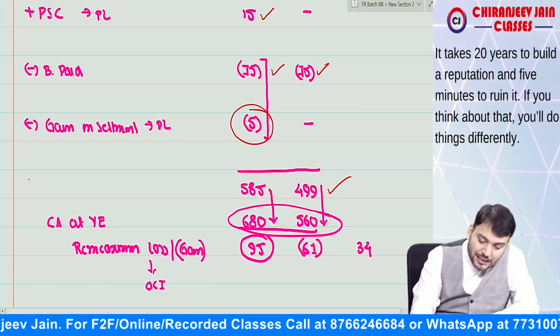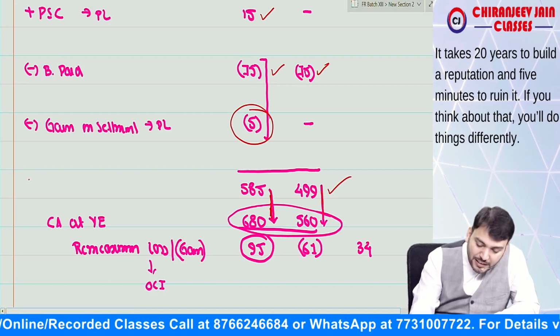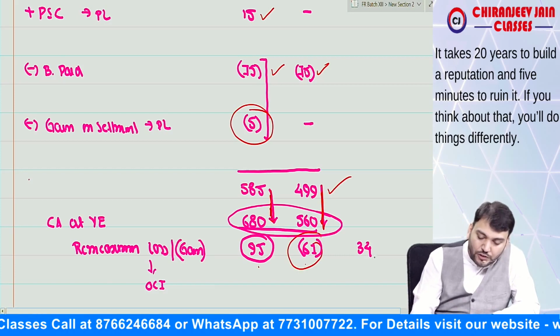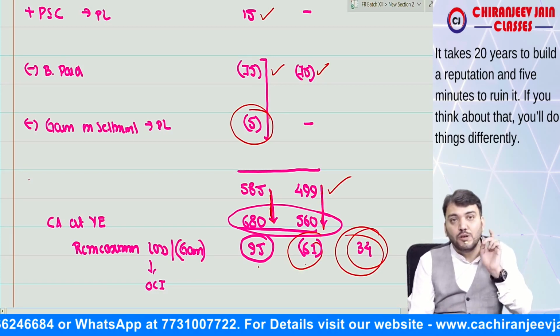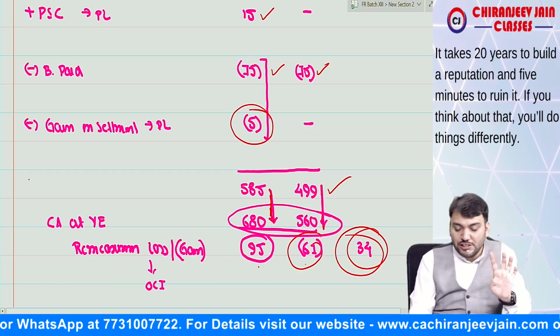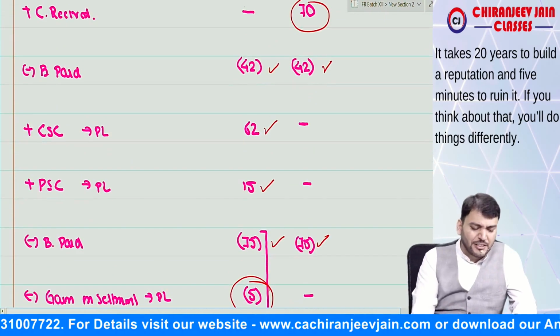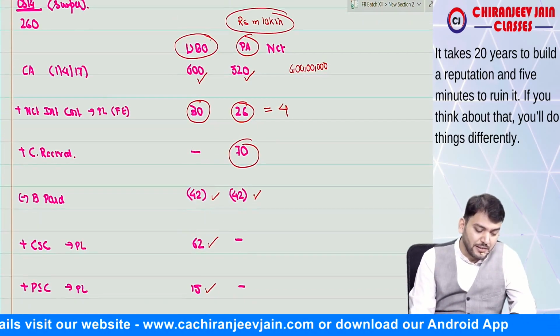So you can see the liability increases, so this is a loss, and the asset also increases, so this is a gain. So there is a net loss of 34, which will be transferred to OCI. This is remeasurement loss, which will be transferred to OCI. Understood? Correct. Extract you can prepare.